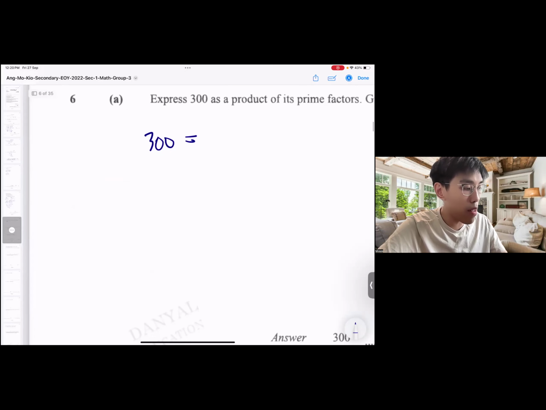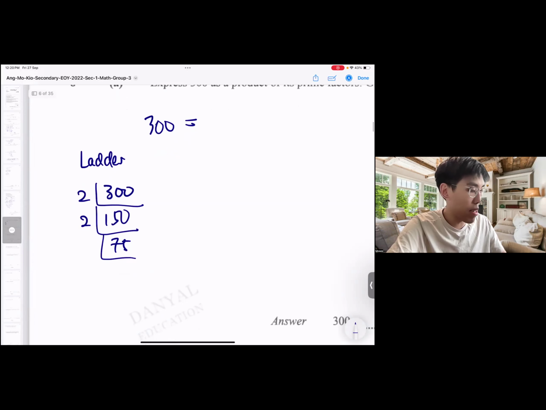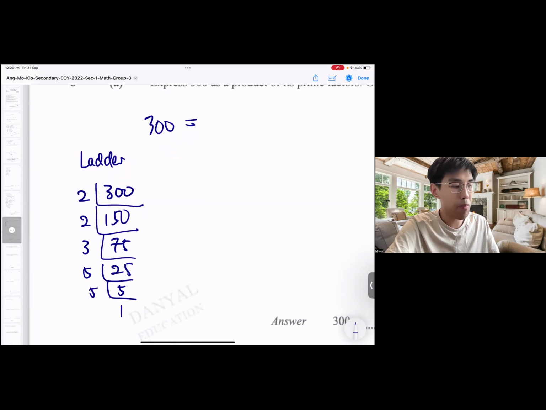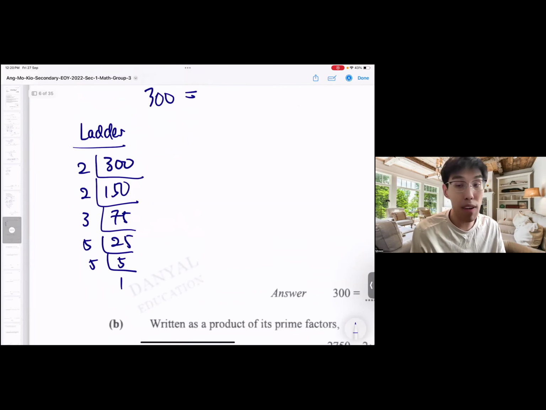I'll do the ladder one first, which is what most of you guys are doing. Okay, so 300 I can divide by 2, gives me 150. Then I divide by 2, 75. 75 cannot divide by 2 already. How? Divide by 3, 25. 25 is a square number, so 5, 5, 1. This is your ladder. So at the end of the day, you will get 2 squared times 3 times 5 squared.